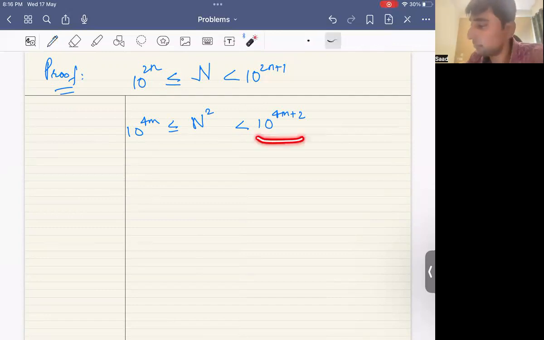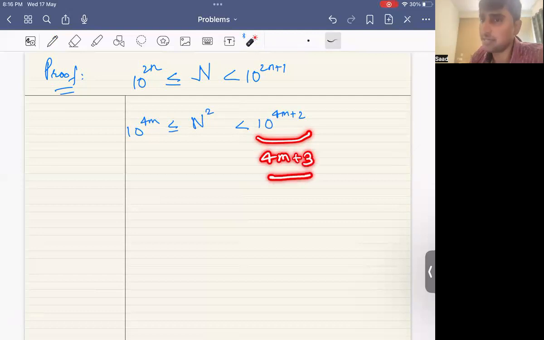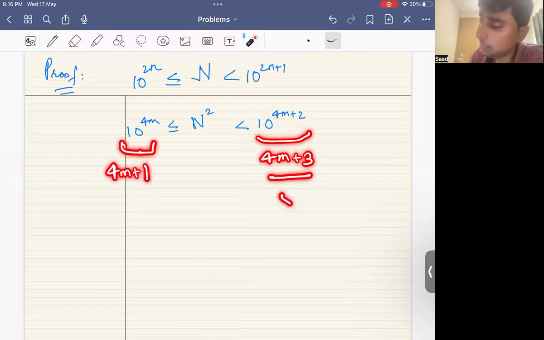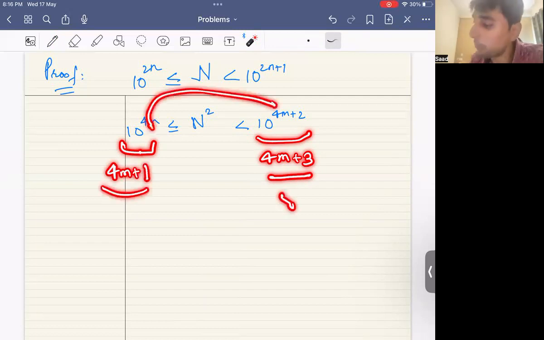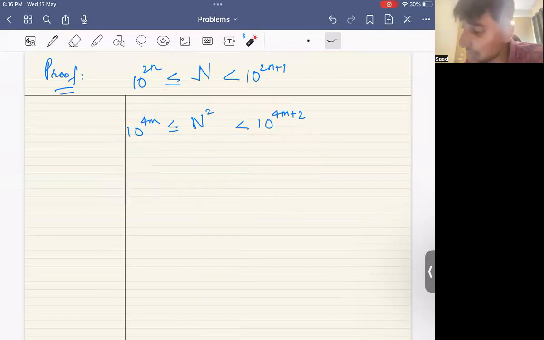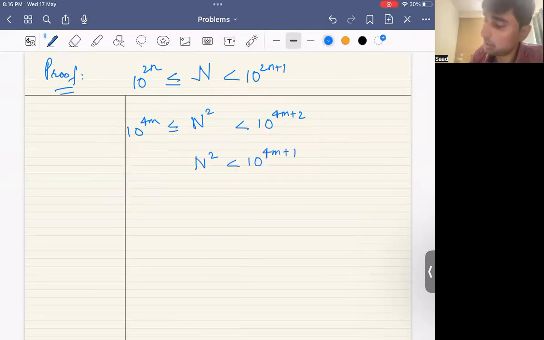Now look at this number. This number has 4m plus 3 digits, and this is the least number of 4m plus 3 digits, right? And this is a number having 4m plus 1 digits. So all the numbers lying in between these two numbers must have 4m plus 1 or 4m plus 2 digits. Bear in mind, n square is a number in which the number of digits is odd. So it must have, in fact, 4m plus 1 digits, because it can't have 4m plus 2 digits, right? Which forces n square to lie between 10 to the power 4m and 10 to the power 4m plus 1.